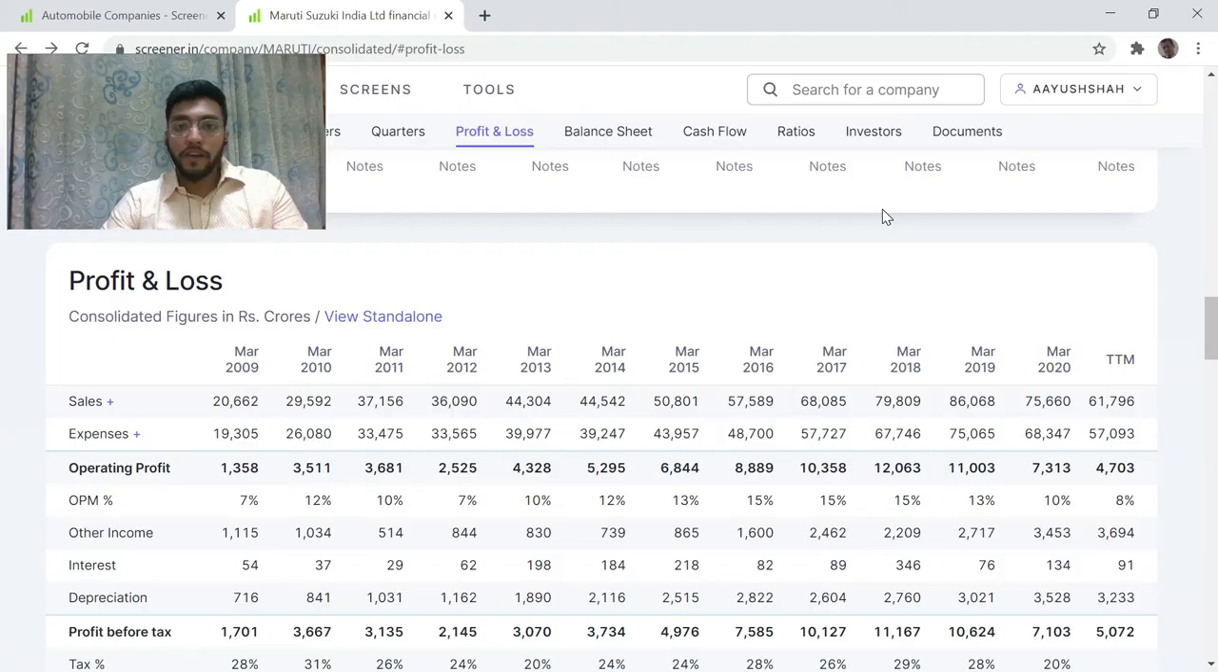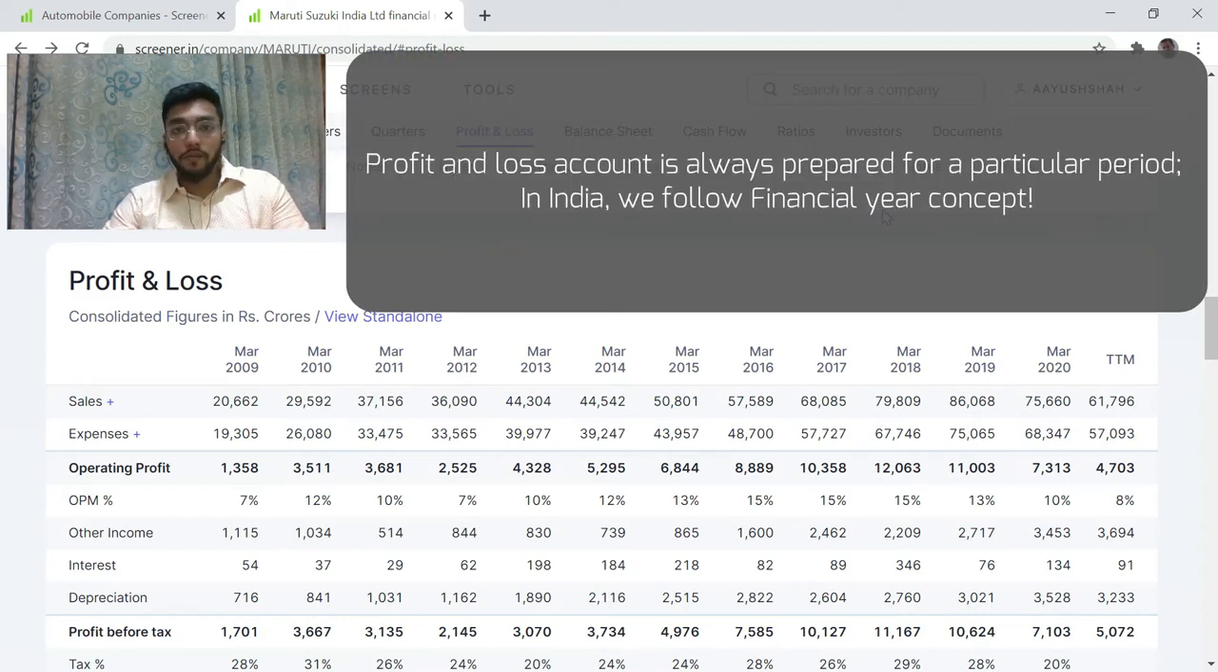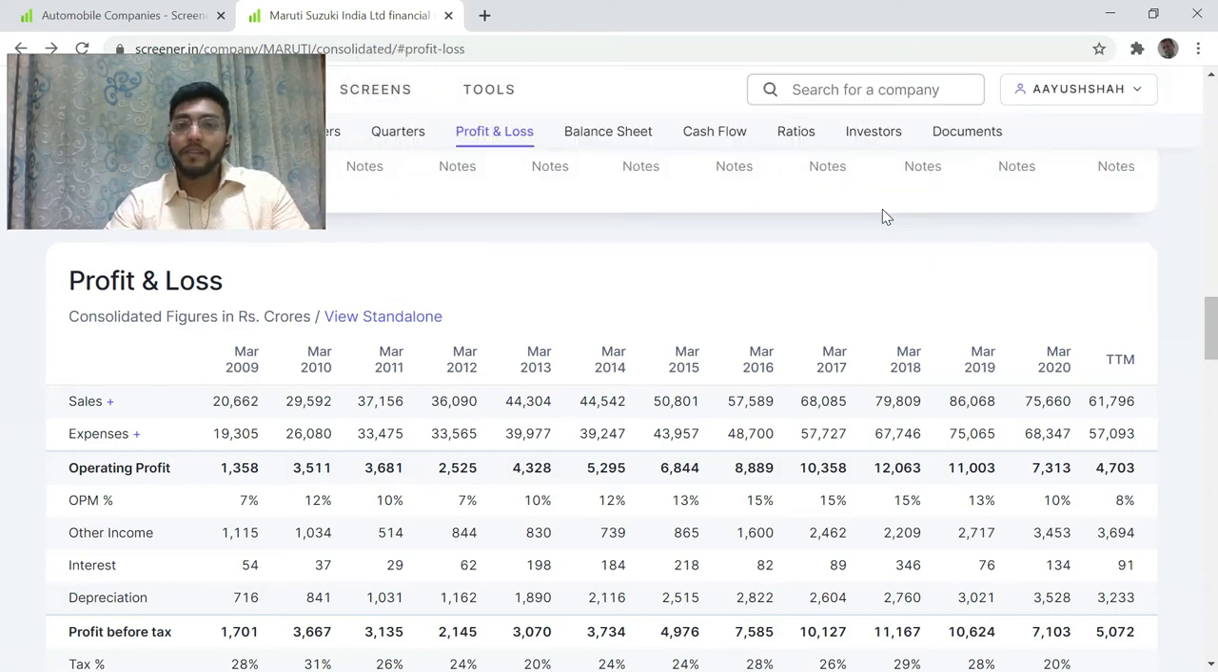As a matter of fact, let me tell you that P&L statements are prepared for a particular period, and in India that period is the financial year. What is financial year? Financial year is a 12-month period starting at 1st April of a particular year and ending at 31st March of the subsequent year. Hence over here, financial year ending March 20 will be starting at 1st April 2019 and ending at 31st March 2020.